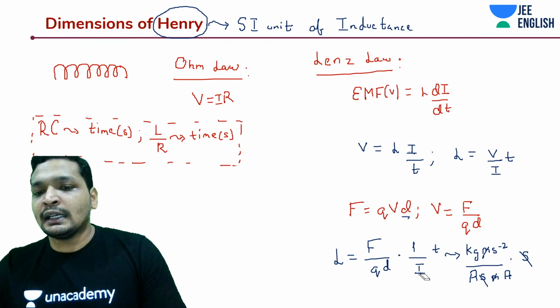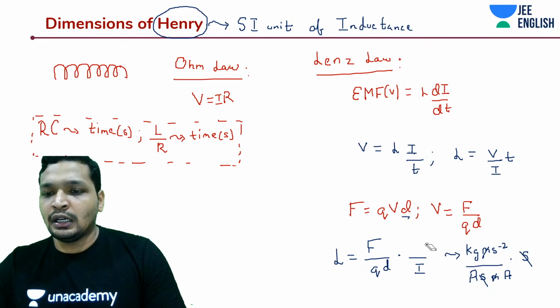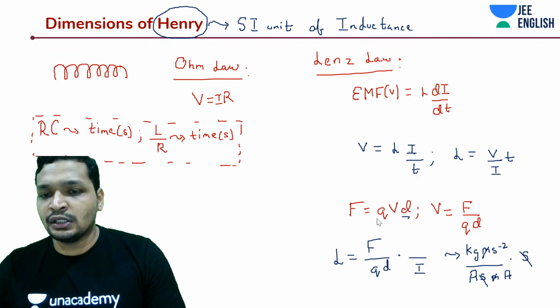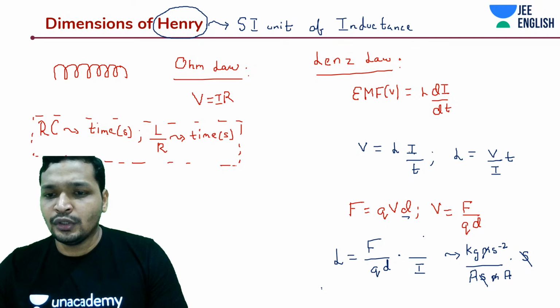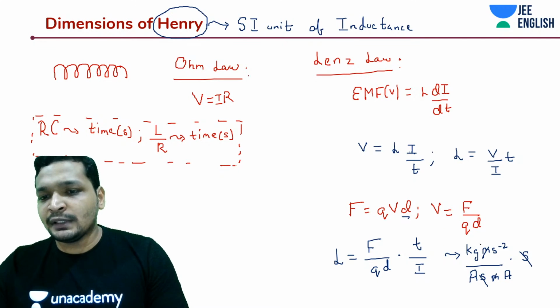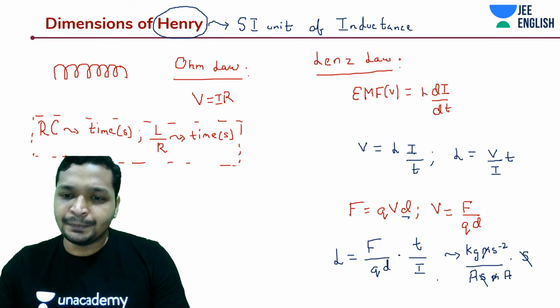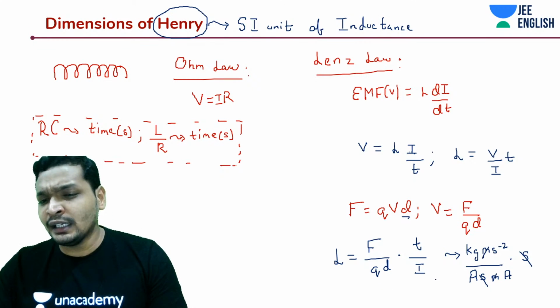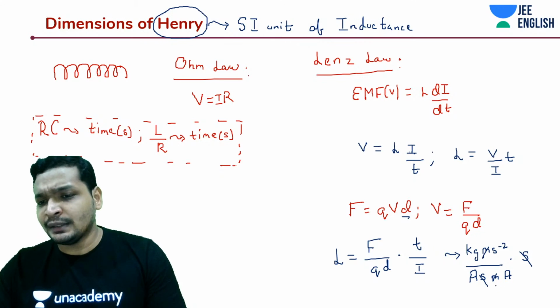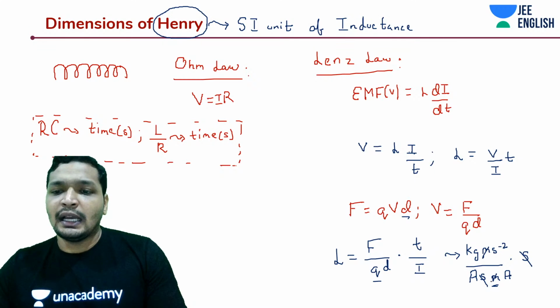Yes, you can cover current and electricity classes, students, so that these things don't seem unobvious to you. So kg meter per second square is something that we remember. Q by d we remember. I is ampere, like ampere into second. This distance is meters. I'm cancelling out meters and meters. Maybe we didn't take down the right kind of options.